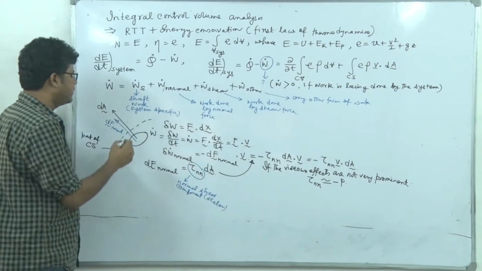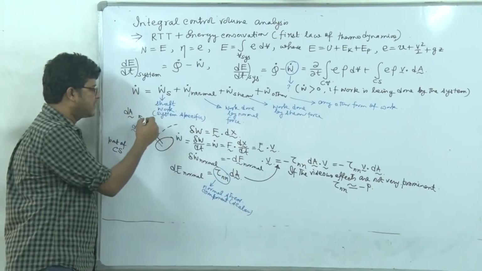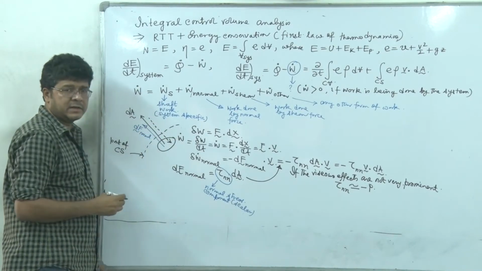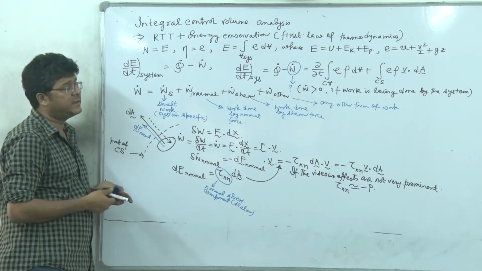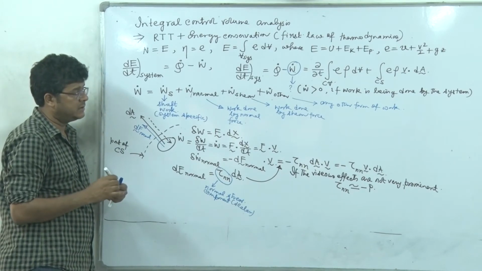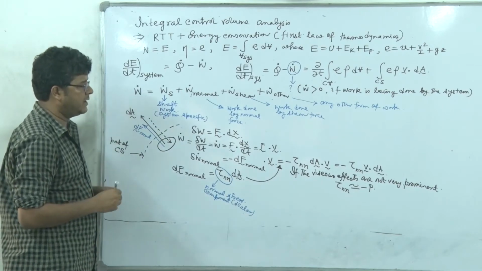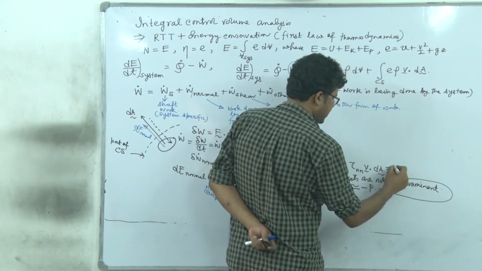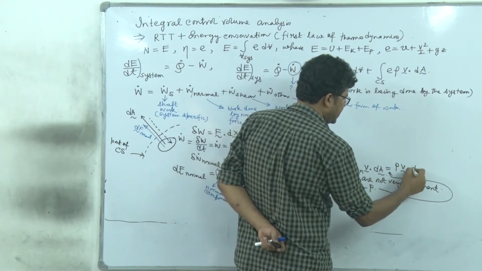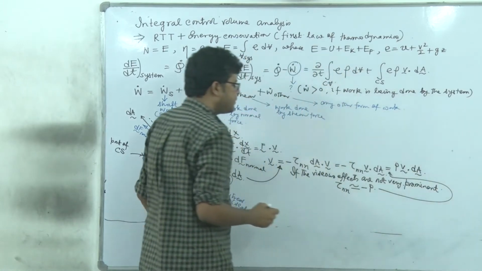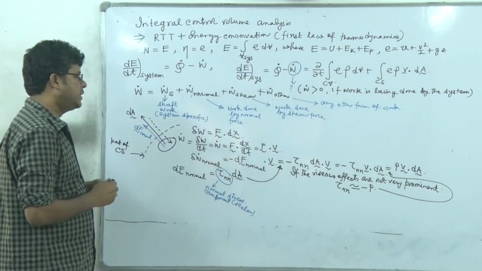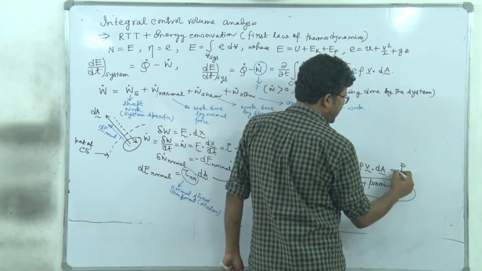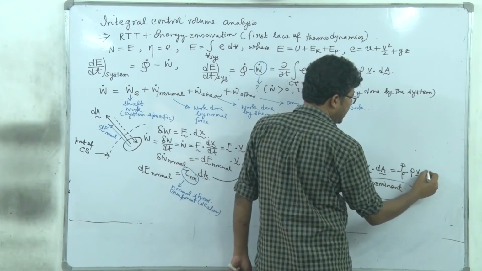Why minus? Because according to Pascal's law, pressure always acts inwardly, and they will be equal in magnitude if the viscous effects are not highly prominent. So tau nn is equal to minus P. So again, if I just incorporate it here, it becomes P V dot dA. Or alternatively, we can write it as P divided by rho into rho V dot dA.